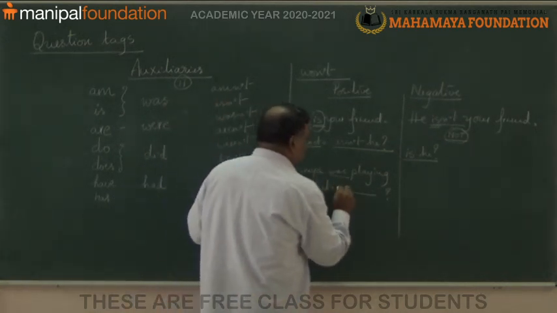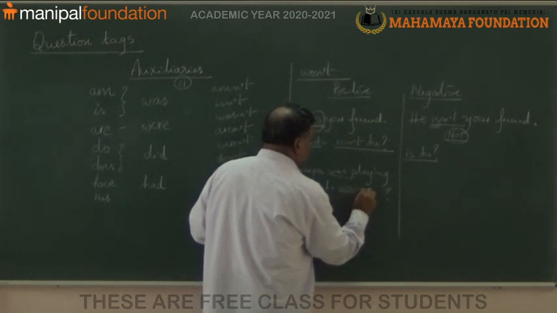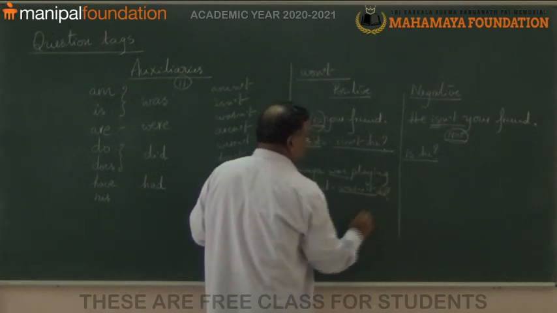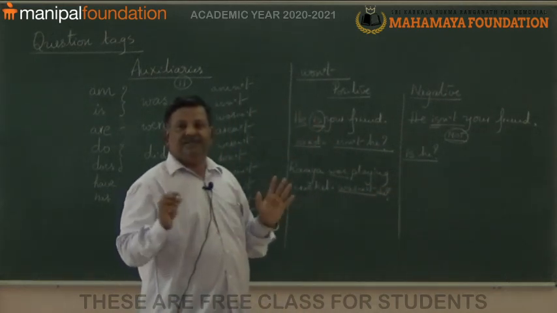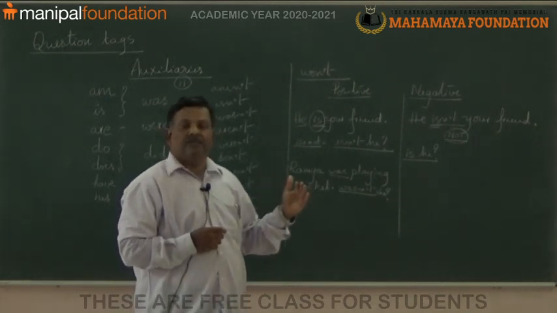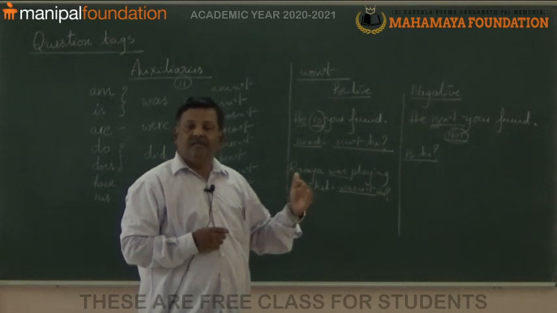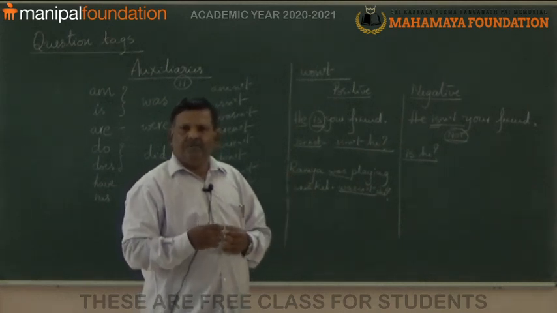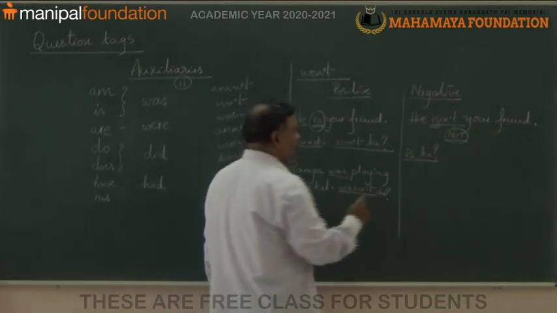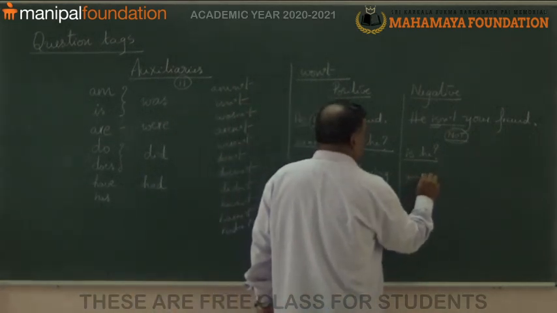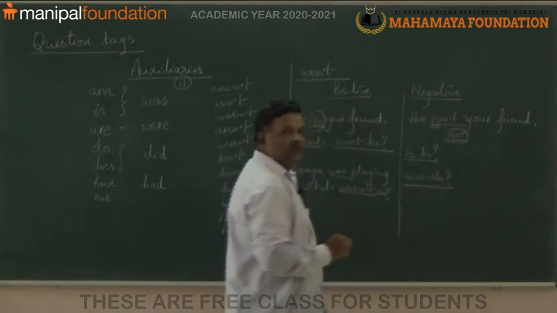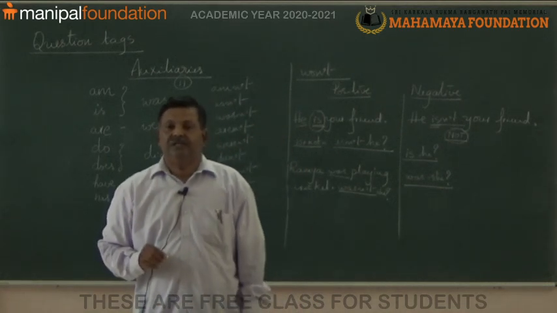Was not, short form, that is wasn't she. If the sentence is Ramya wasn't playing cricket, then the short form is was she.